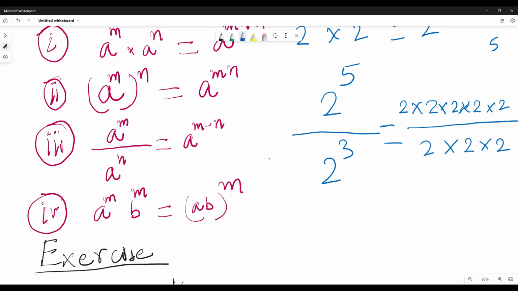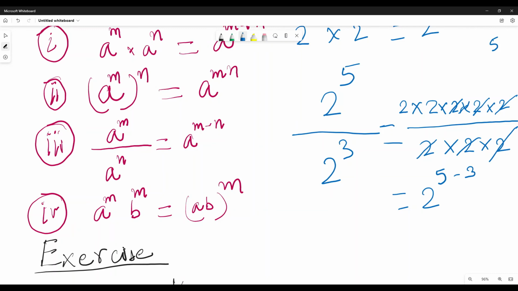So how many of them will cancel? 3. So how many will remain? 2. So that will be 2 to the power 5 minus 3. So this is how a to the power m divided by a to the power n is a to the power m minus n, right?